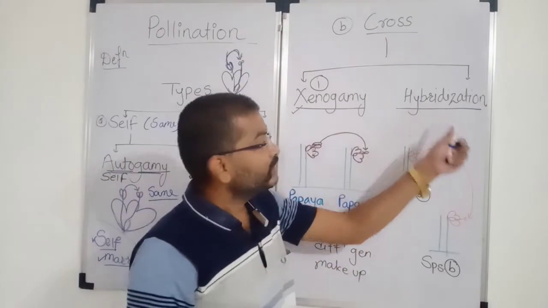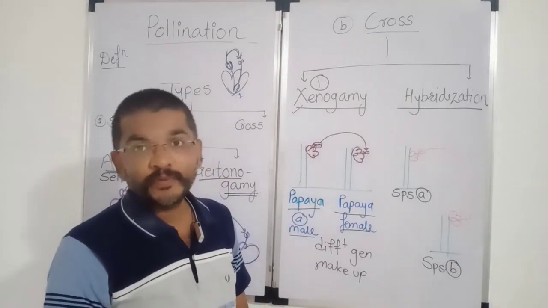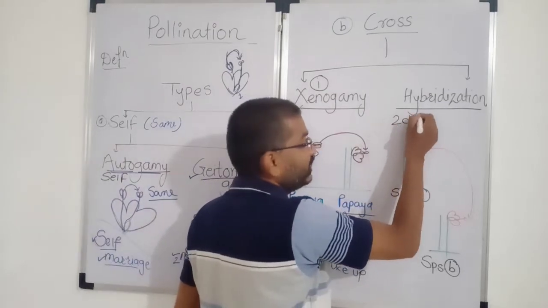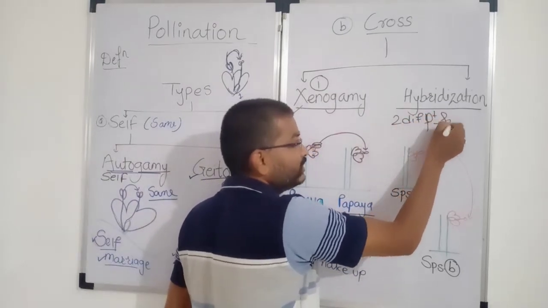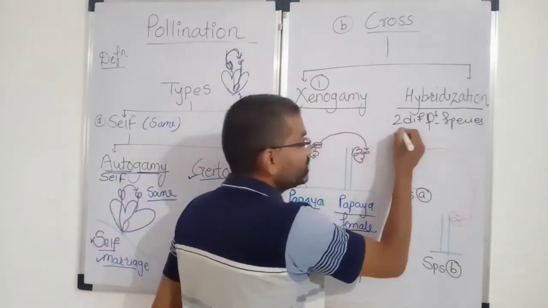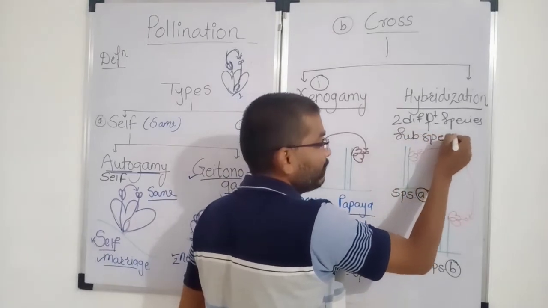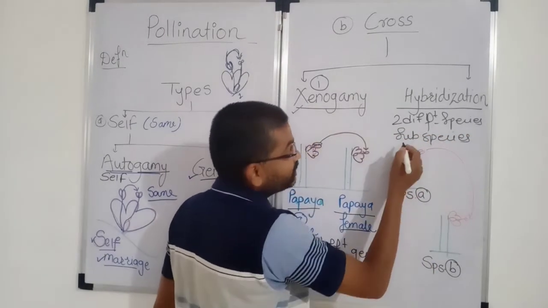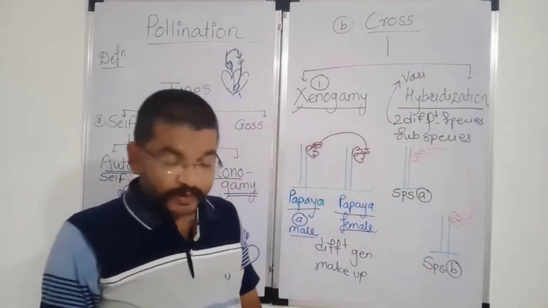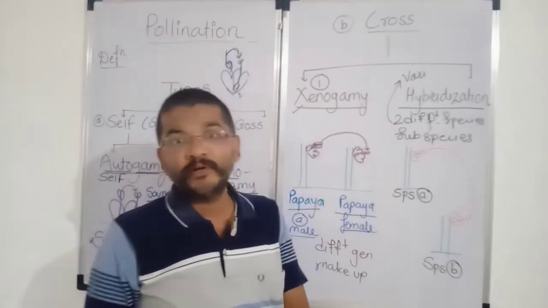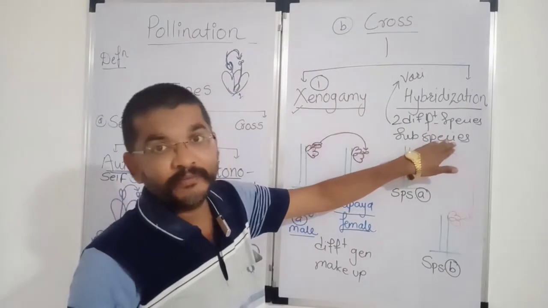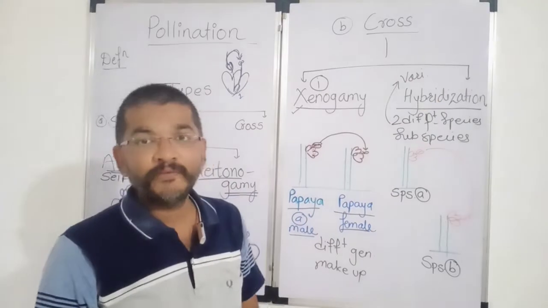And the final one, hybridization. If the pollination takes place between two different or closely related species, अगर दो species के बीच में pollination होता है, दो सब species के बीच में pollination होता है, or if the pollination takes place between two varieties, if the transfer of pollen grain takes place from anther to stigma of another flower of different species or of different subspecies or of different variety.